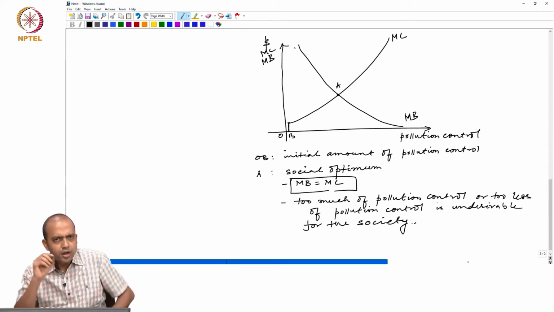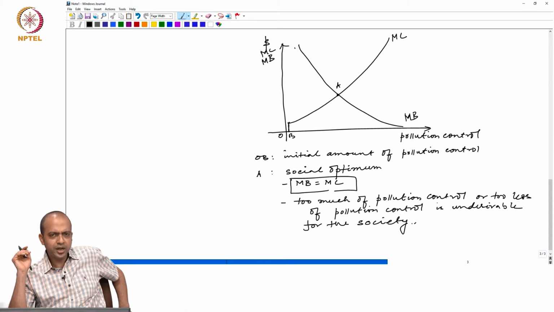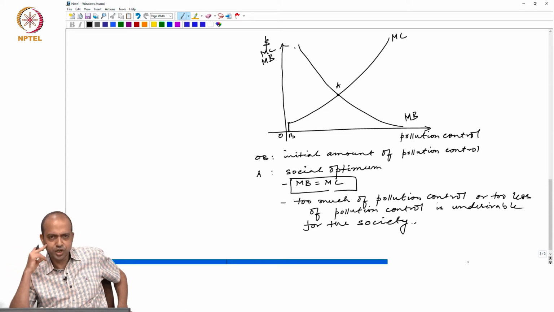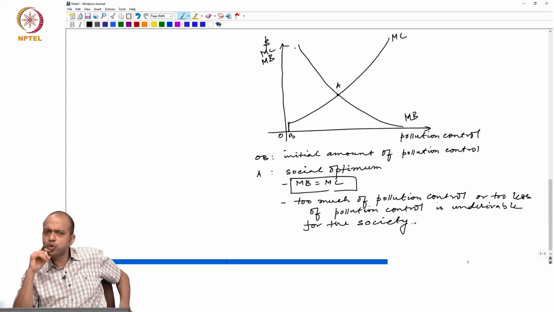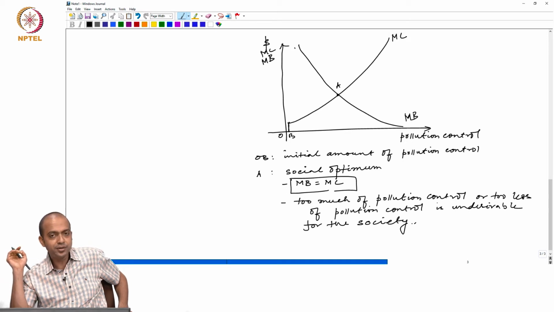Why? Too little pollution control we can understand, that is not desirable for the society. But why is too much pollution control also not desirable? Can you think of why too much pollution control is also equally bad? Because pollution control means the firms are spending money for this activity.